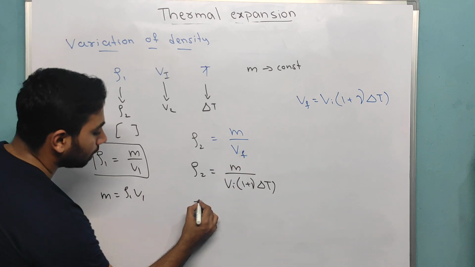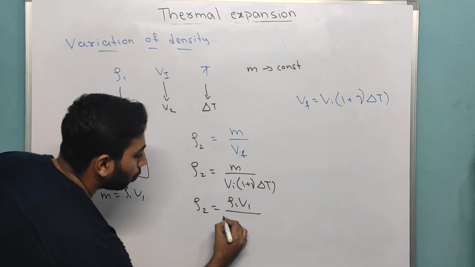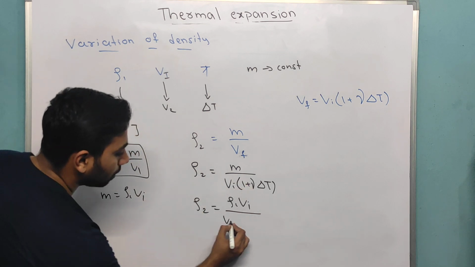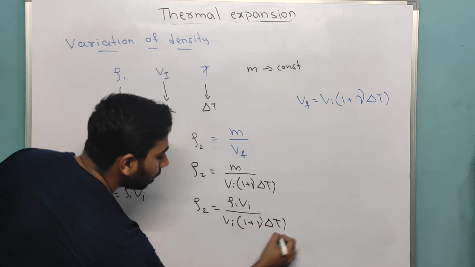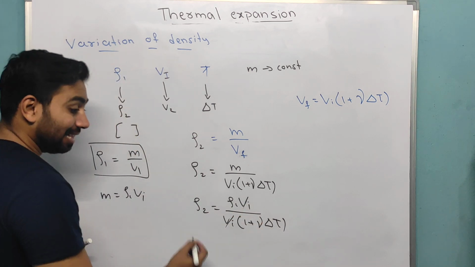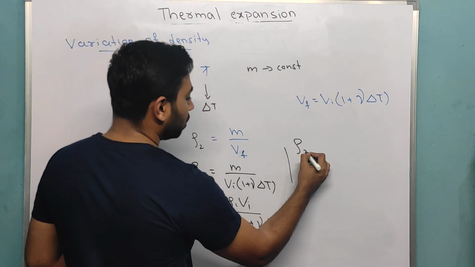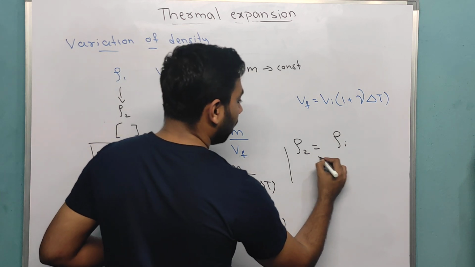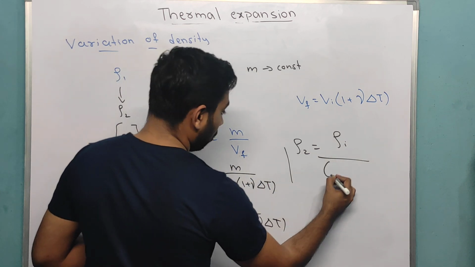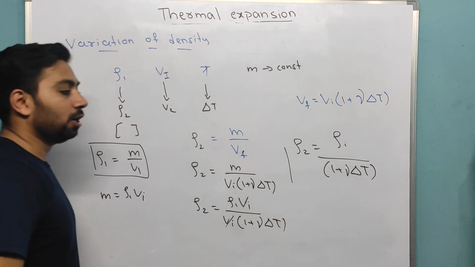Here it is equal to density into V initial, into 1 plus gamma into dou T, then this will cancel. Then density of the object will become density is equal to density at first divided by 1 plus gamma into dou T.